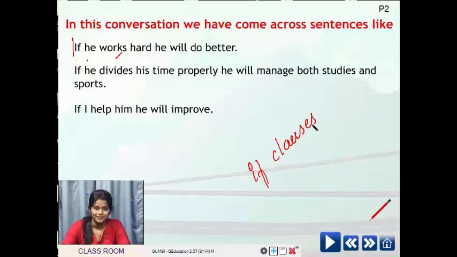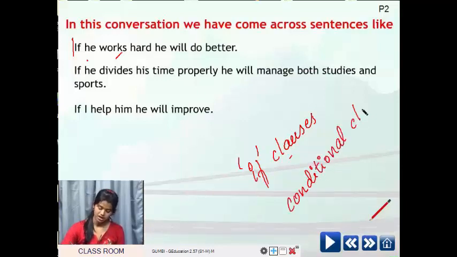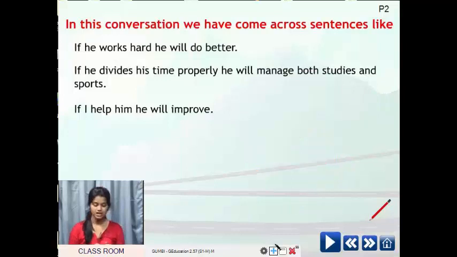Now you have to tell me what is an if clause. Very good. That clause should contain if. Usually, when do we use if? Here, if he works hard, that is the condition. So when we are going to tell about a condition, we use if. Also we call it conditional clauses. Already I have told you, if tells about a condition. This clause will contain a condition. So if clause and conditional clause are both the same.